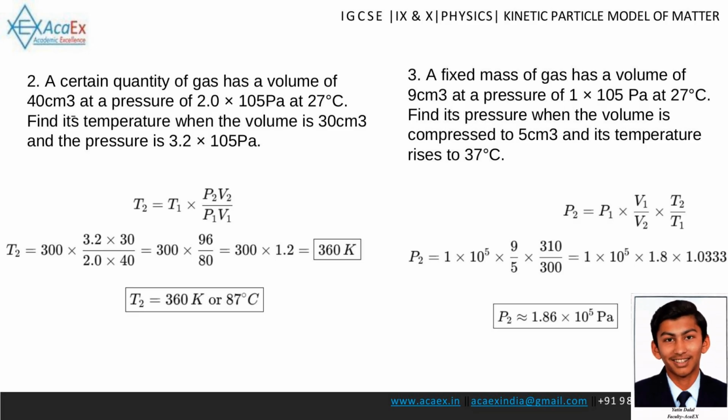Example 3. A fixed mass of gas has a volume of 9 cubic centimeters at a pressure of 1 times 10 to the power of 5 pascals and a temperature of 27 degrees Celsius. Find its pressure when the volume is compressed to 5 cubic centimeters and the temperature rises to 37 degrees Celsius. Solution. First, convert temperatures to Kelvin. T1 is 300 K and T2 is 310 K. Using the combined gas law, P2 equals P1 times V1 divided by V2 times T2 divided by T1. P2 is approximately 1.86 times 10 to the power of 5 pascals.